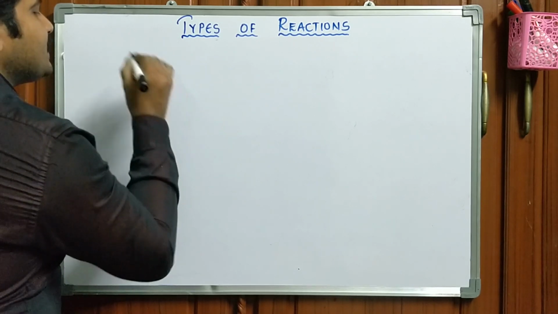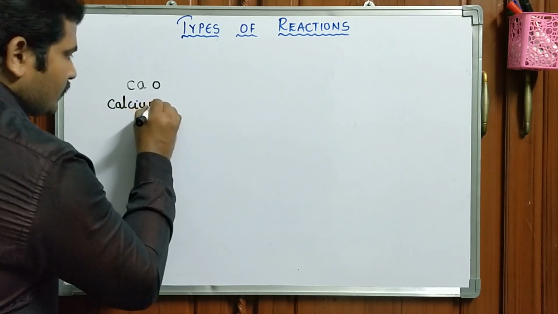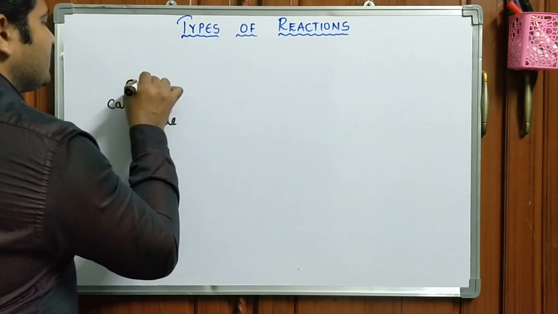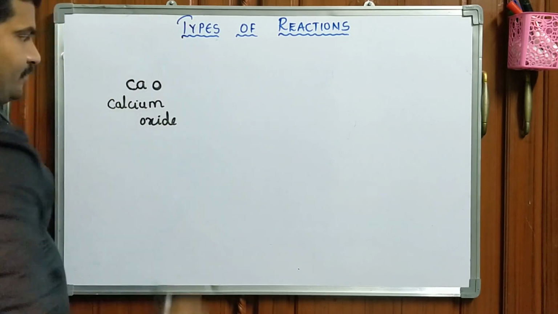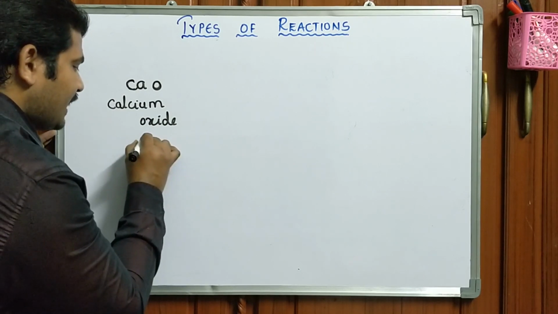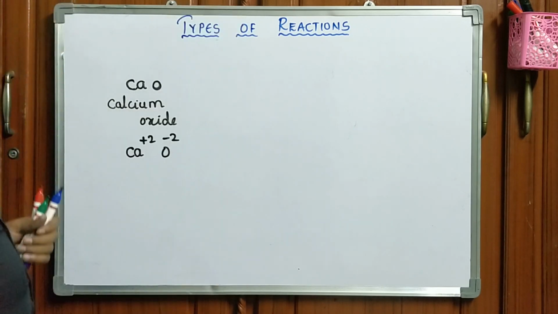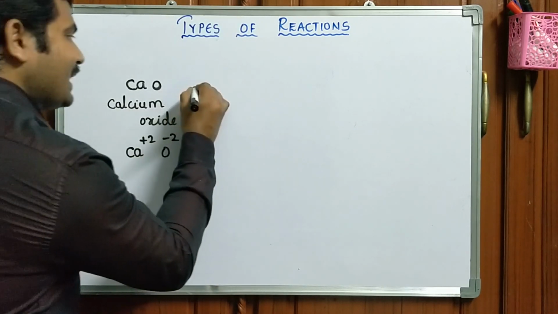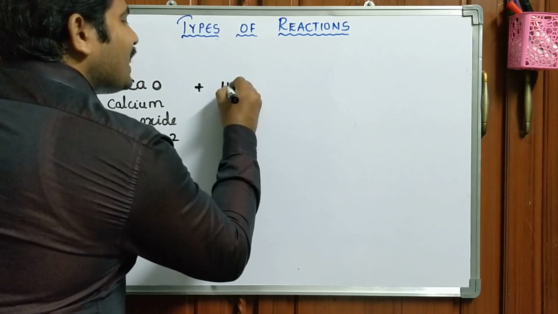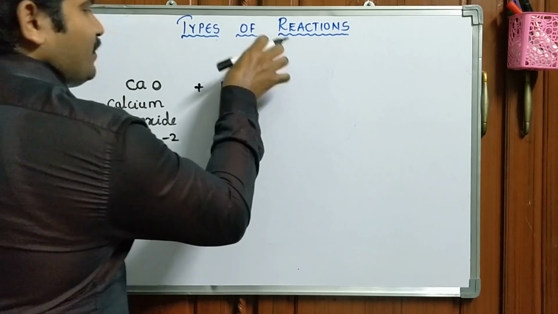Do you know what is this? Calcium oxide, CaO. Just you write the ions, calcium plus 2, oxide minus 2, combined with water molecule.